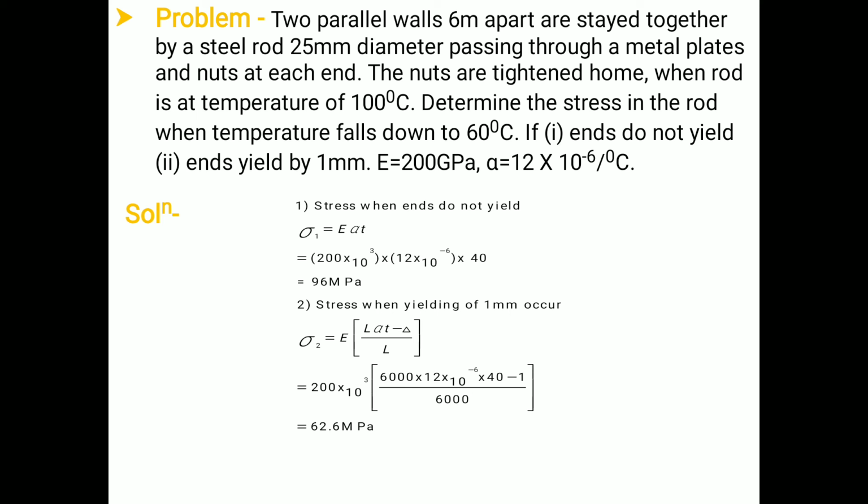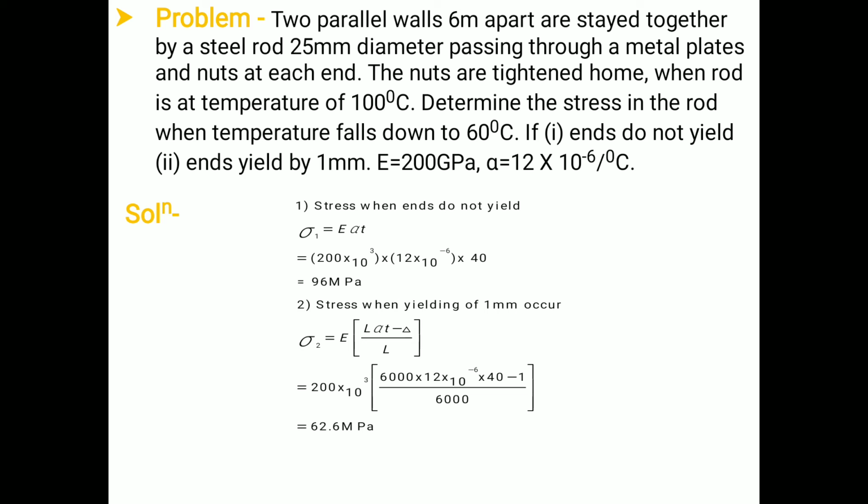We have two conditions. First, if the ends do not yield, and second, if the ends yield by 1 mm. The value of E is also given in the numerical, it is equal to 200 GPa, and alpha, the coefficient of thermal expansion, is equal to 12 into 10 raised to minus 6 per degree Celsius.